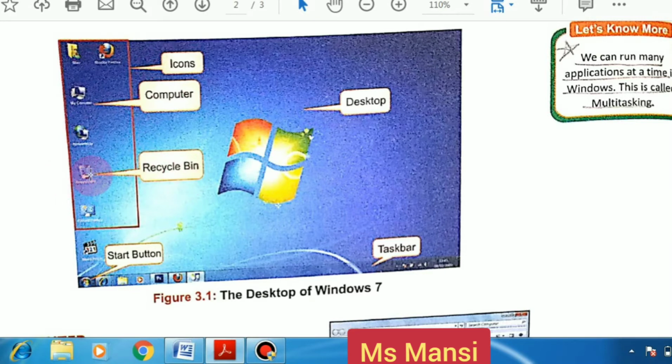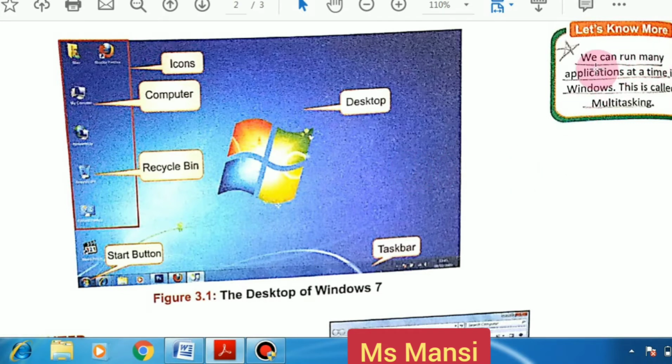Students, do you know when we delete any file, any document, any folder, then it goes in the recycle bin. So the two most important are computer and recycle bin. Computer manages all our files and folders. Students, this is the taskbar at the bottom, and this is the start button. This is the desktop of Windows 7.